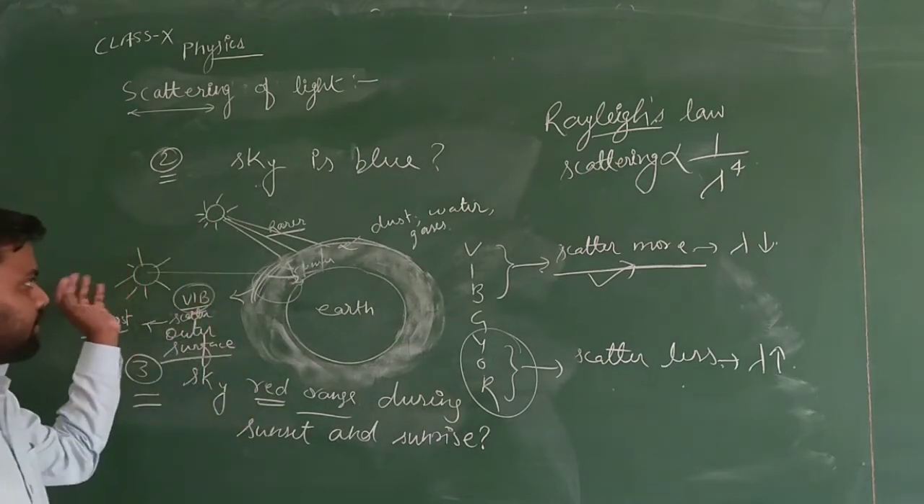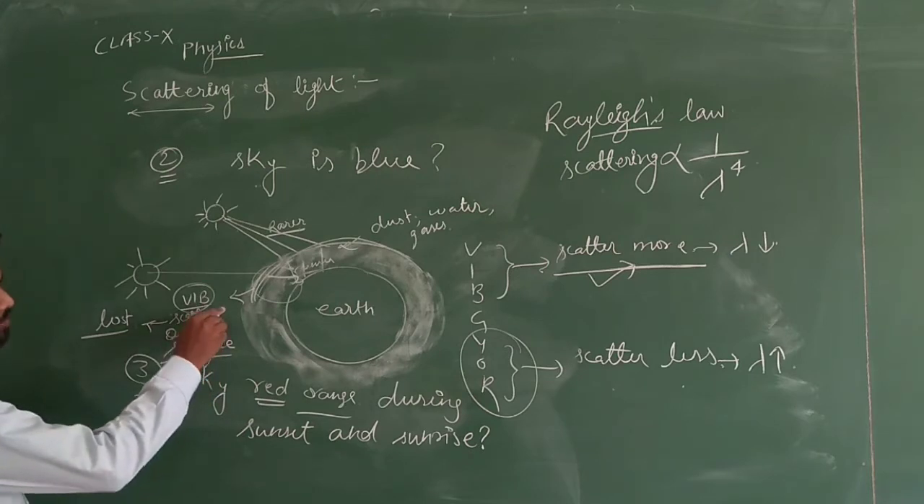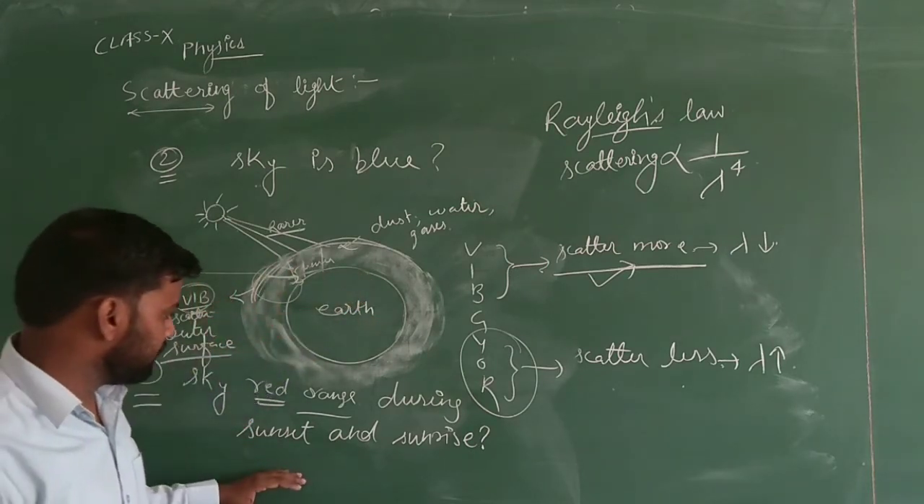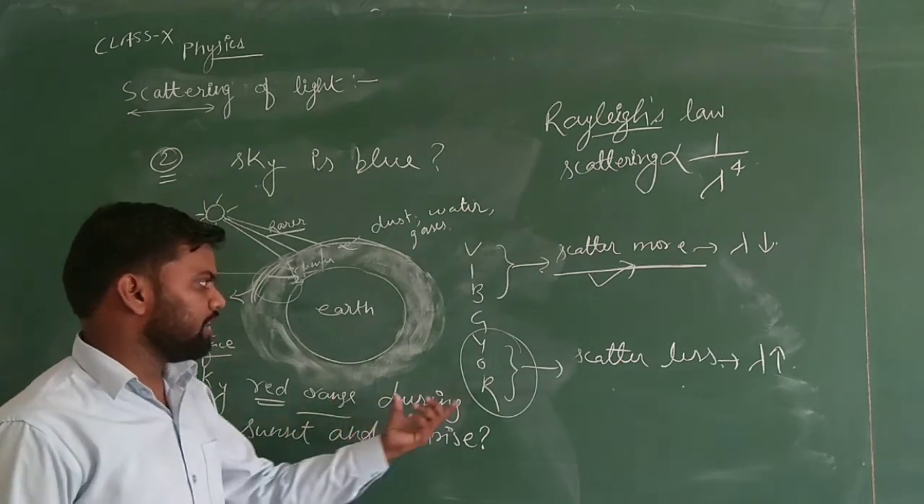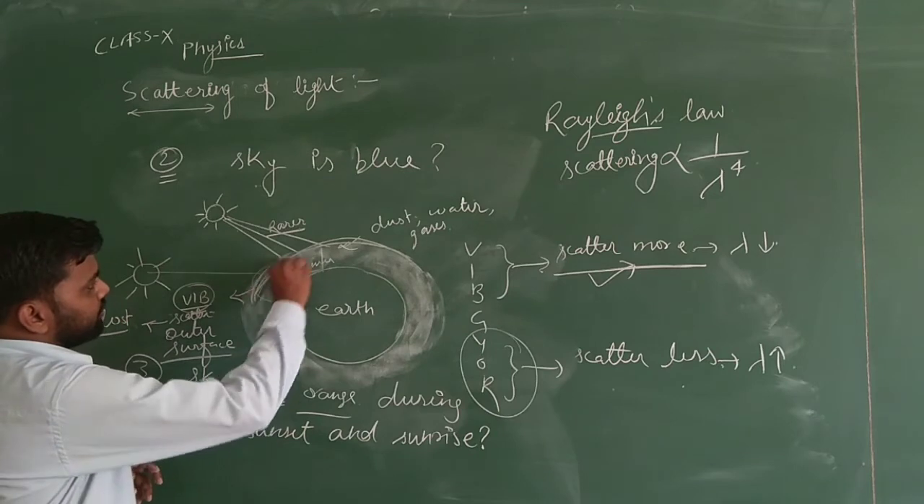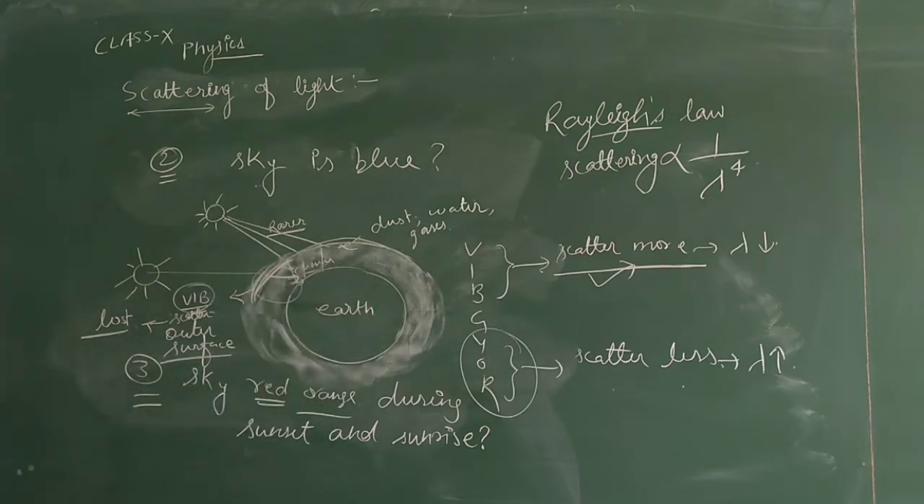If we see from the outer side, definitely the earth will look blue, but from inside, as we are seeing from here, it will show the red, orange and yellow color, and the mix of these colors, that is red, during the sunrise and sunset. Now the next question is also based on Rayleigh's law.